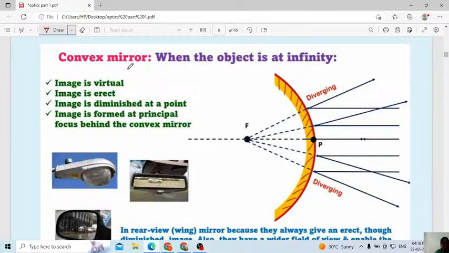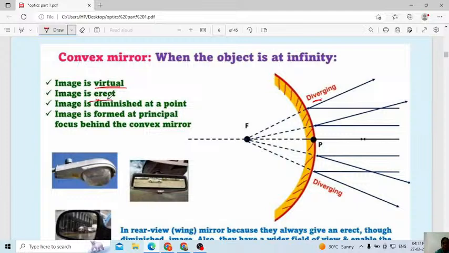The next one, convex mirror. When the object is at infinity, the image is virtual. When you get a virtual image, it means when you extend the reflected rays to a single point, all the rays appear to meet, but exactly they are not meeting at a single point. That type of image we consider a virtual image. That one we call diverging. Converging means we will get a real image. Diverging means we will get a virtual image.